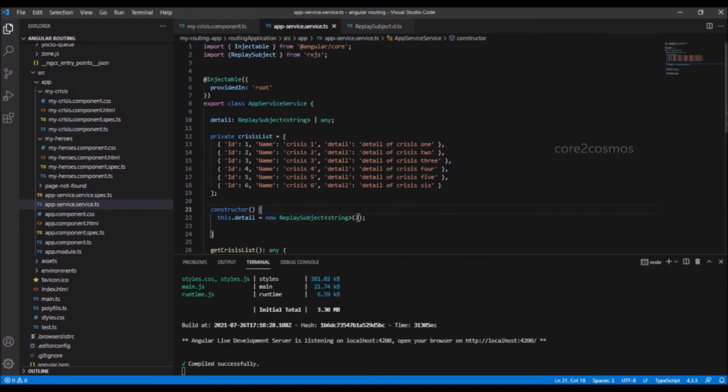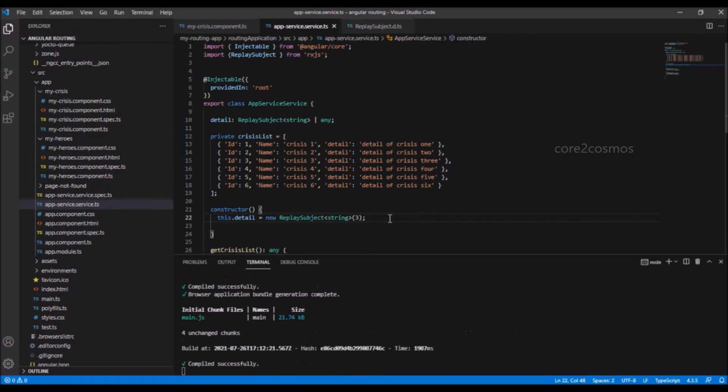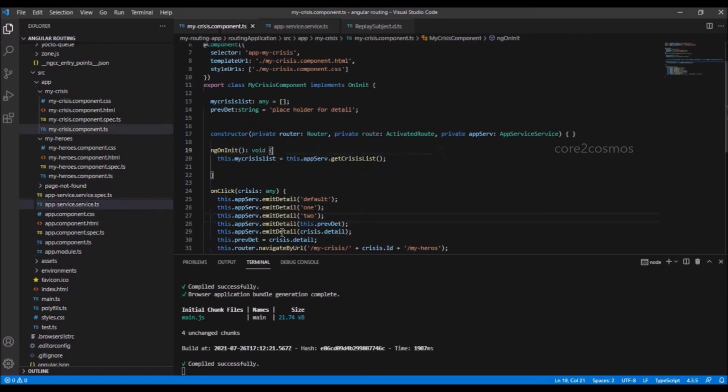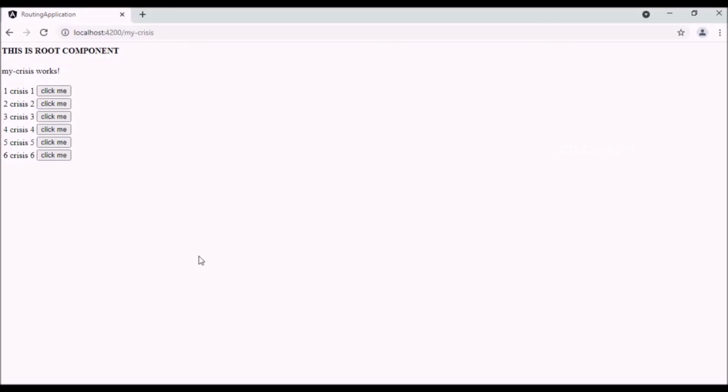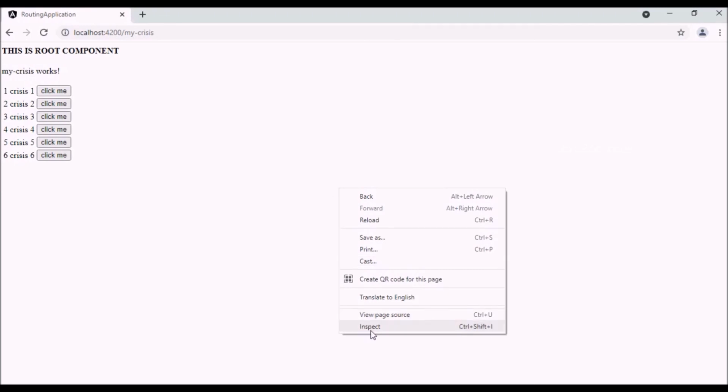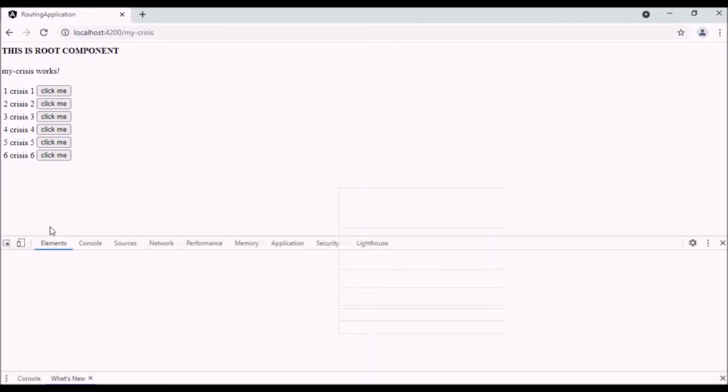I go back to the appservice.service.ts file and replace the value 2 with 3 in the replay subject constructor. Now I would expect the latest 3 values emitted to be displayed on the console upon first subscription. I go back to the Chrome browser and clear the console after opening the DevTools.